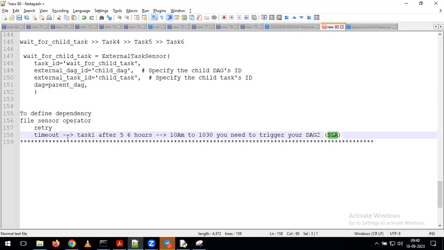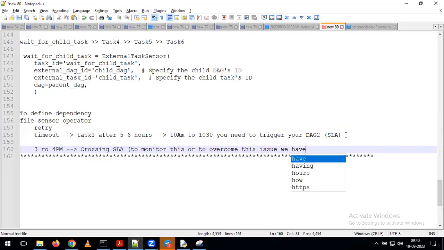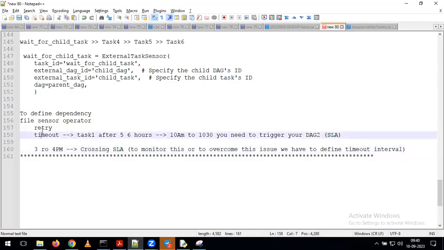Now, my requirement is we are triggering DAG2 at 10 a.m. By 10:30, this DAG needs to complete, but this DAG is waiting for the other task execution, and that task is taking 5 to 6 hours. Indirectly, it will complete after 5 hours, which is either 3 or 4 p.m., which means we are crossing the SLA. To monitor this or to overcome this issue, we have to define a timeout interval. For example, if you don't have any SLAs, then there is no need to specify the timeout, no need to specify the retry.